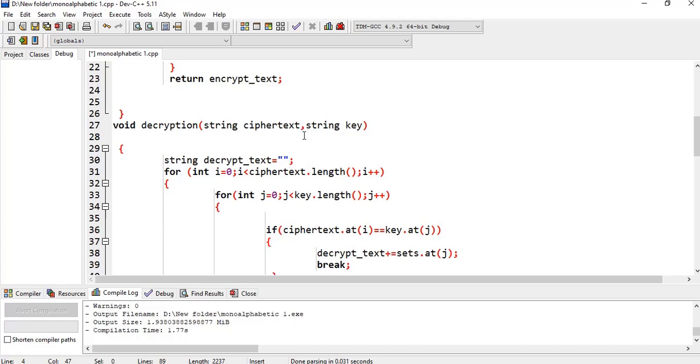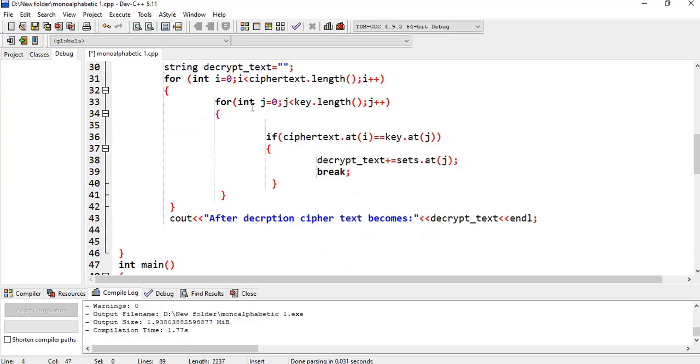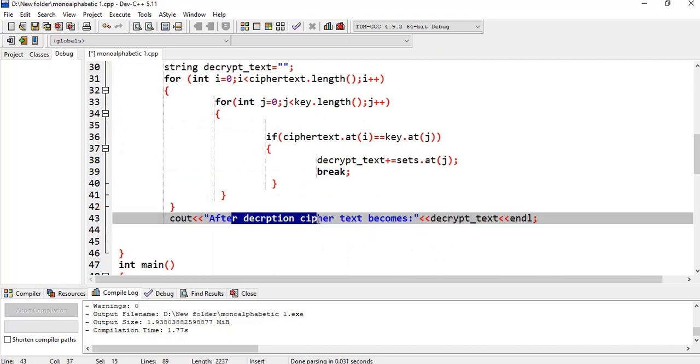But in the decryption process, each character of the ciphertext is compared with each character of the key. When the matching character is found at position z, the set at position z is added into the decrypt text. Likewise, this whole process is completed. Finally, after the decryption process, the ciphertext is converted into the plain text and then displayed.